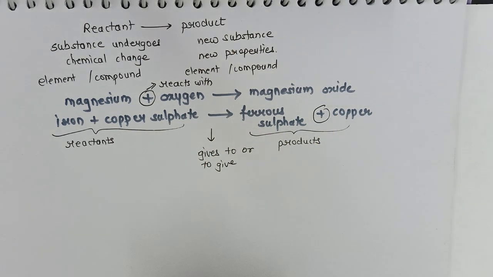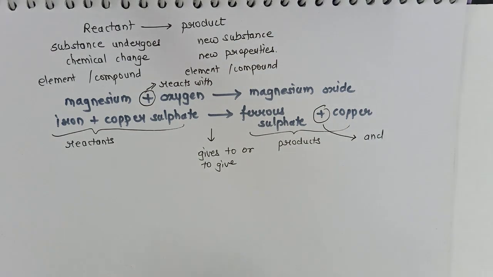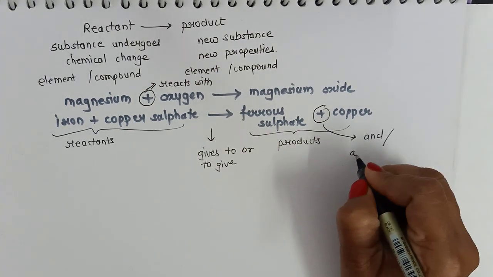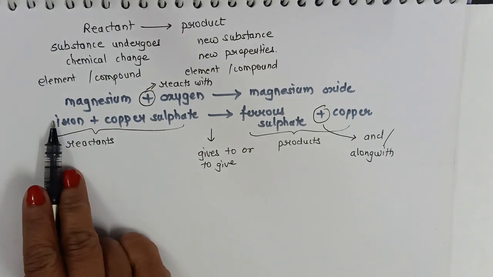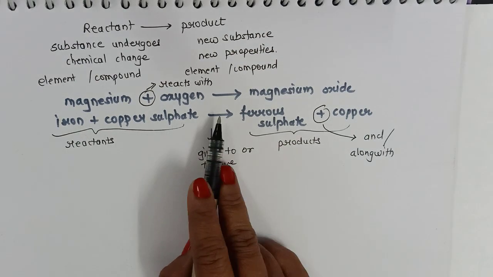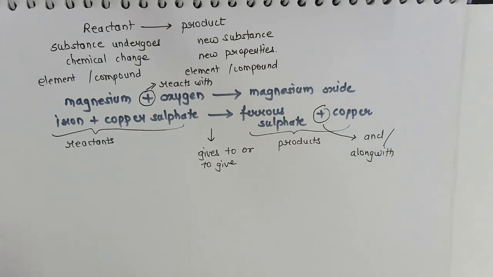The symbol of plus in the product side can be pronounced as and, or along with. Like I can say, iron reacts with copper sulfate to give ferrous sulfate along with copper. So this is how we will say a chemical reaction.